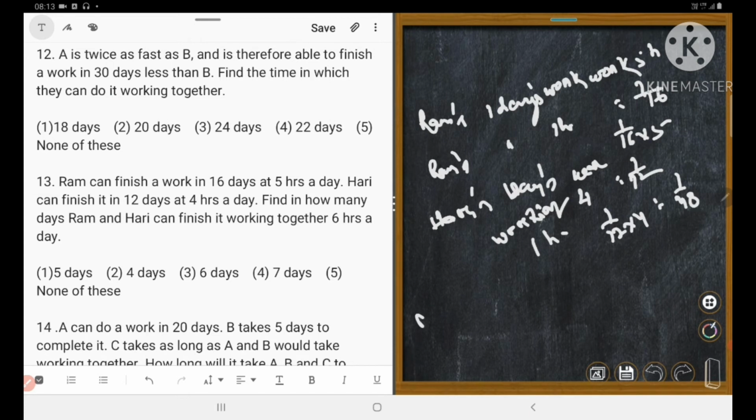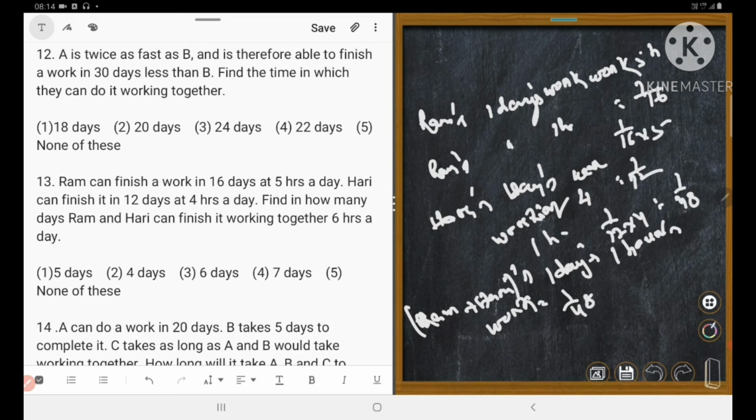Now let's calculate Rama plus Hari. 1 hour's work is equal to 1/48 plus 1/80. 1/80 plus 1/48, the LCM is 240. 240 divided by 80 is equal to 3, plus 240 divided by 48 is equal to 5. That is 8 upon 240.